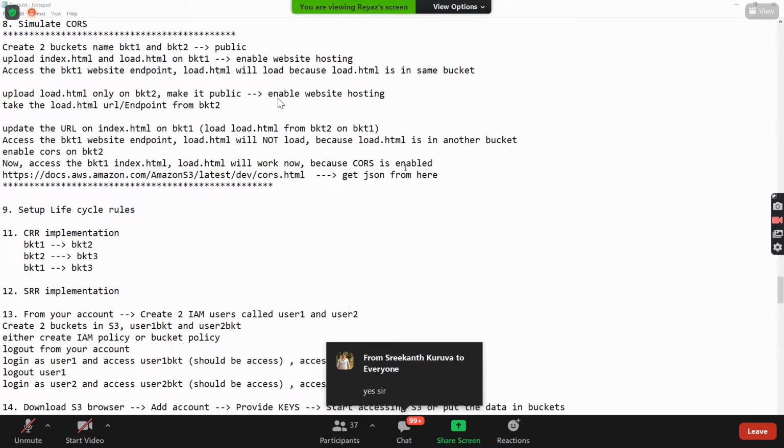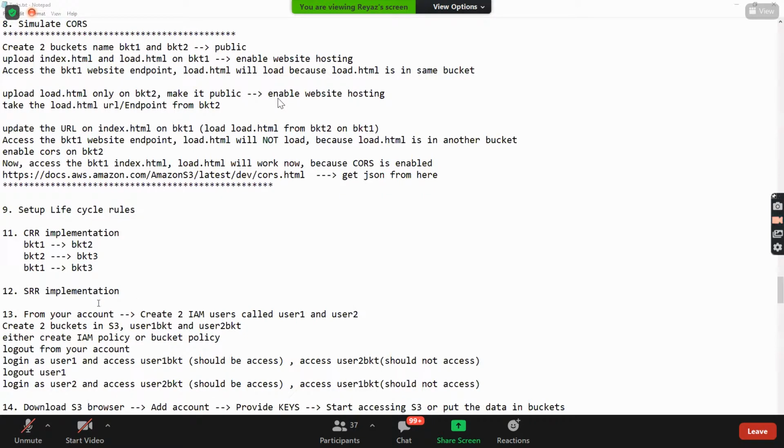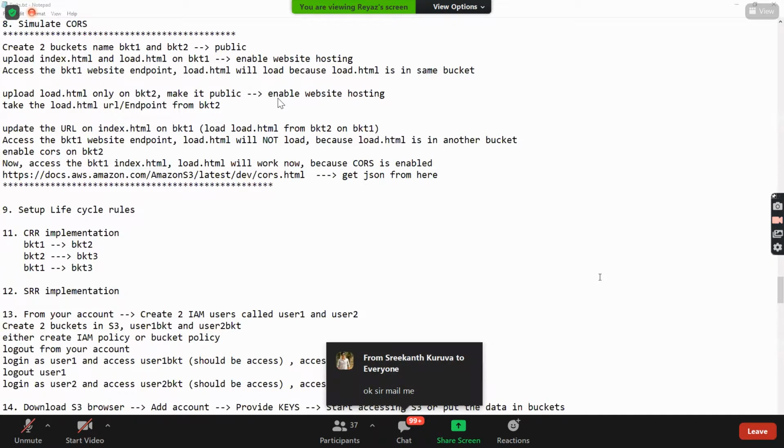I'll send all this task and also the sample index.html and load.html via email. Is that okay? Or should I paste it here? Yeah, I'll mail it. You just send it to your group, and then you can follow this task for today.